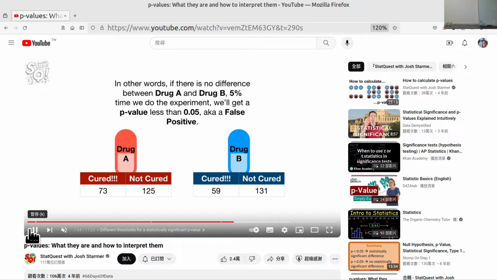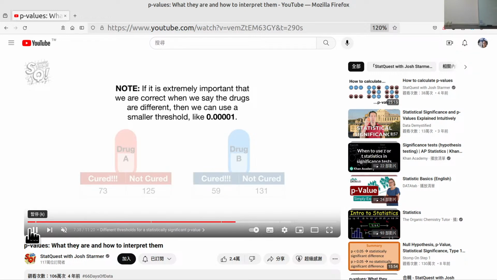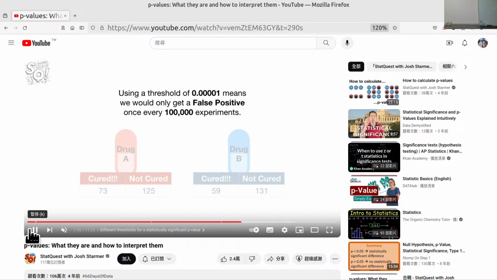So in the future, I would say there are many clinical trials. We say double blind. Double blind means the doctors don't know whether the drug is a real drug or placebo, and the patients or the people who attend the clinical trial don't know which one is real either.